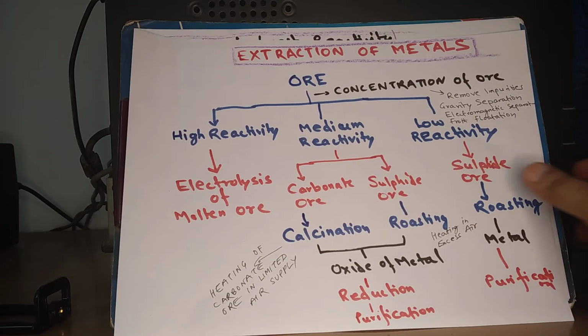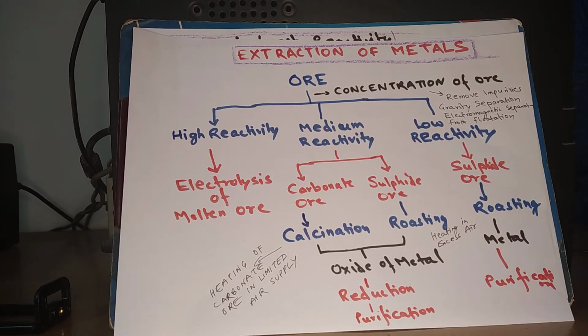Now let us talk about extraction of metals. In fact, metals are available as minerals. A mineral is a naturally occurring substance with a fixed composition. But not all minerals can be ores. A mineral from which a metal can be profitably extracted is called an ore. So we need to look out for ores to find metals in a profitable way.